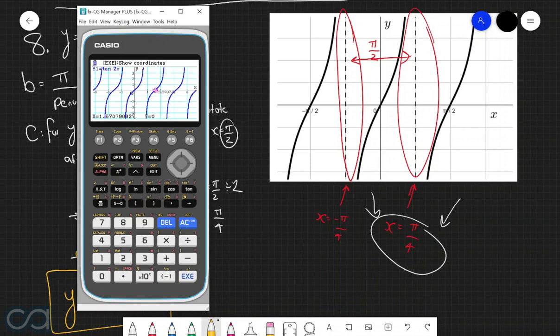Then the second thing that we want to check is that we have vertical asymptotes at x equals negative pi over 4 and at x equals positive pi over 4. So if we first of all check out when x is equal to negative pi over 4, we have an error, which therefore tells us that we have a vertical asymptote at this point. And similarly, if we check out positive pi over 4, then we again have an error, which again tells us that we have another vertical asymptote, which is exactly what we want. So all the key features are matched up with our answer, which is really, really good, because now we can be confident that the answer that we have is indeed correct.